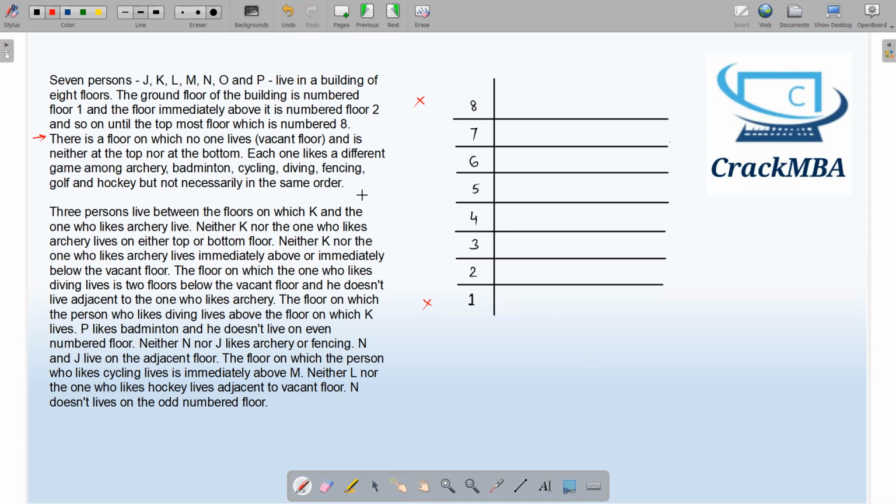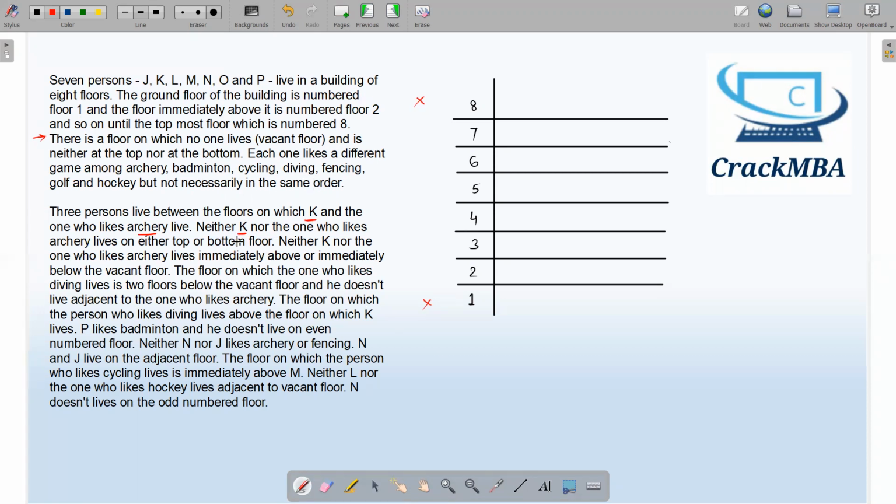And each of these people likes these games. Okay, so this is the data that is given in this paragraph. Let's read the next paragraph. 3 people live between the floors on which K and the one who likes archery live. So there is a statement with K and archery. Besides that statement, there is another statement related to K, so we will read that statement also because there must be some connection with K.